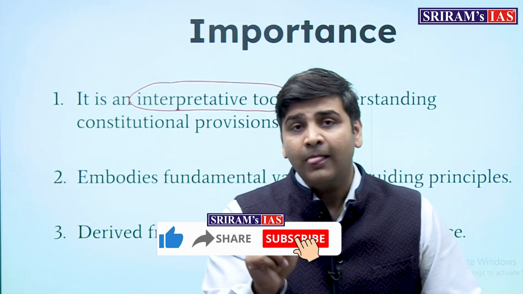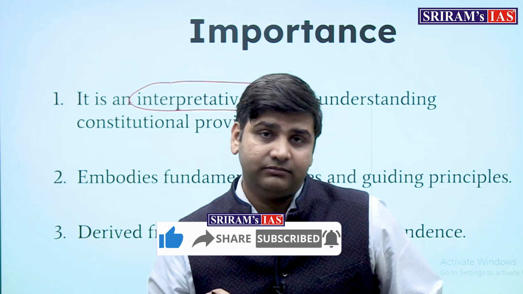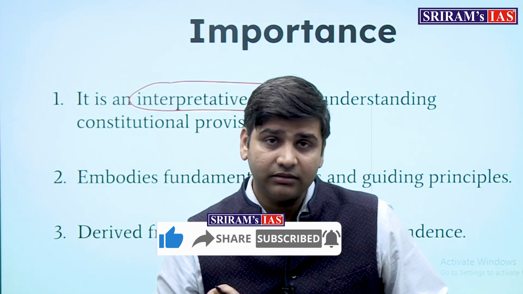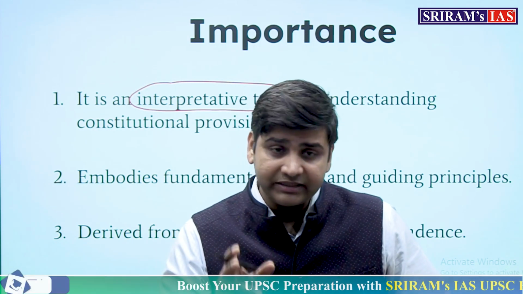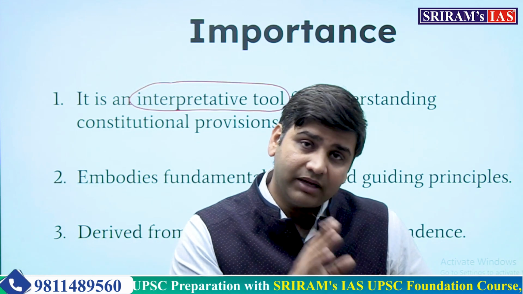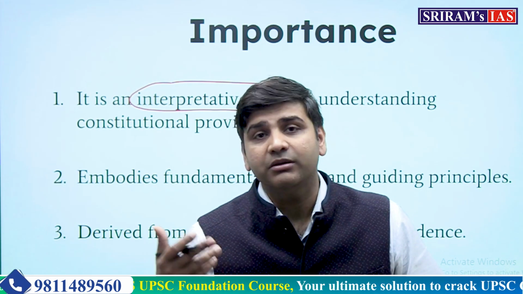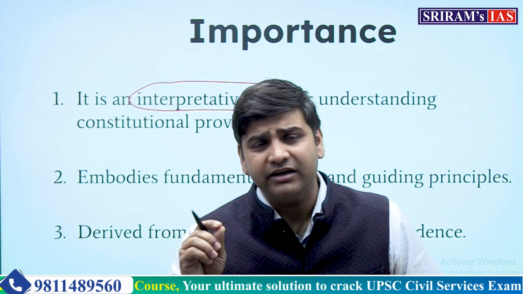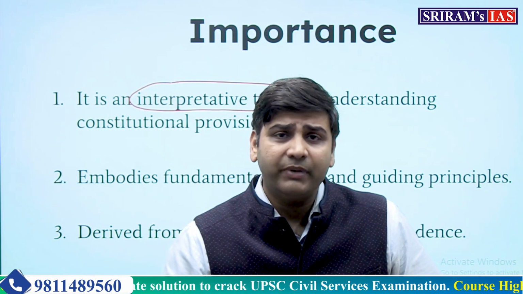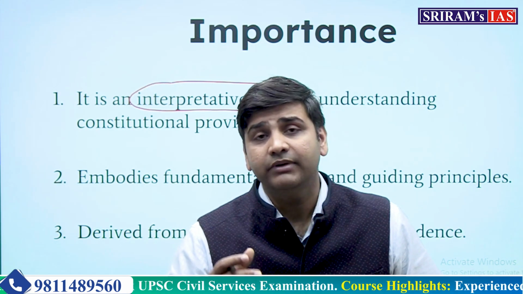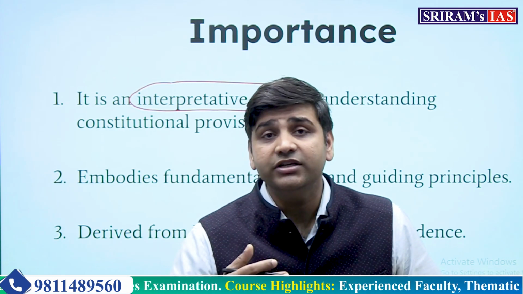Similarly, whenever judiciary is interpreting the constitution, because the interpretation is majorly done by judiciary, parliament is involved in law making process, but a little bit of interpretation here and there is also done by parliament, but majority interpretation is done by judiciary.